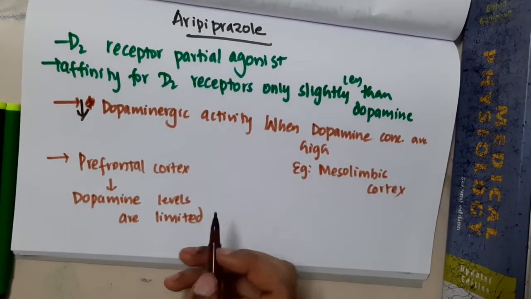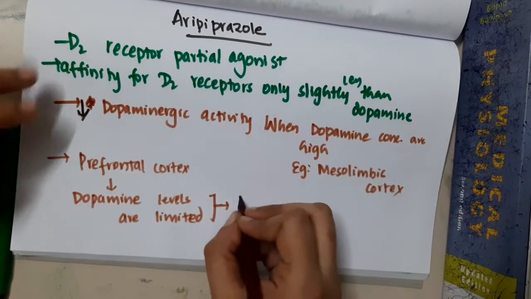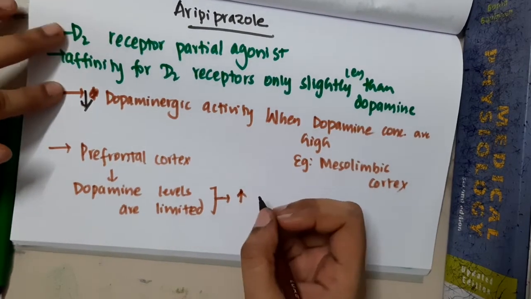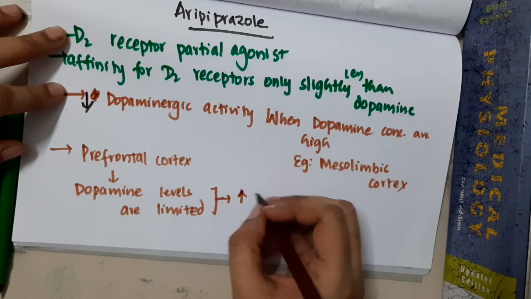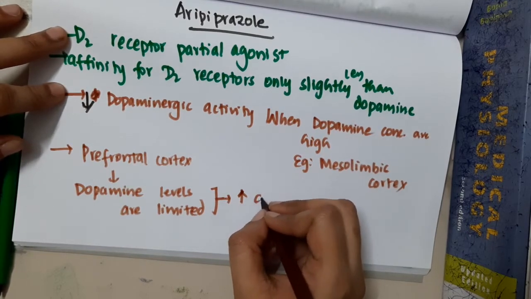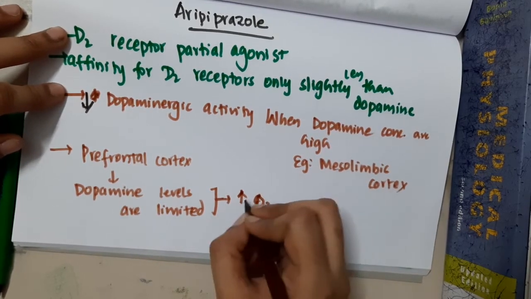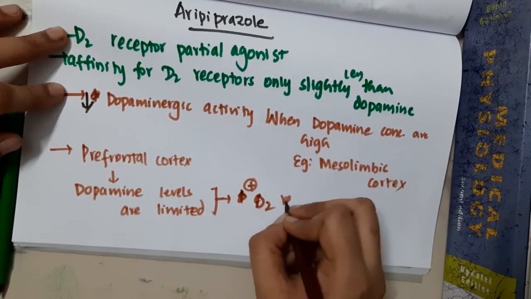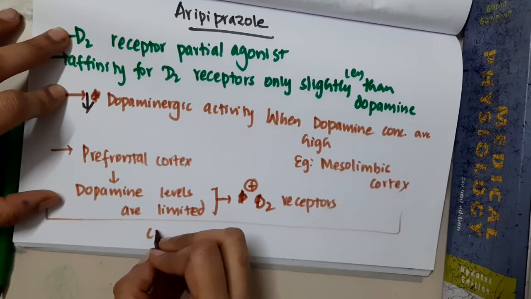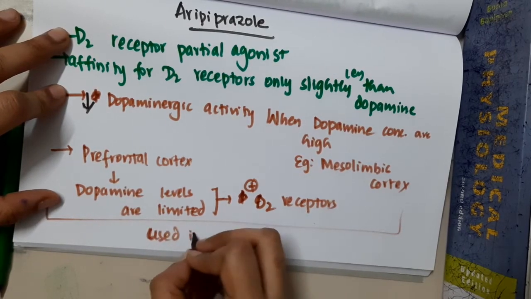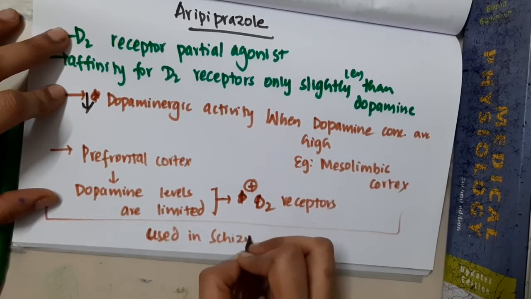If dopamine concentrations are limited, then it will increase the D2 or activate the D2 receptors. That is the reason why it is used in schizophrenia.